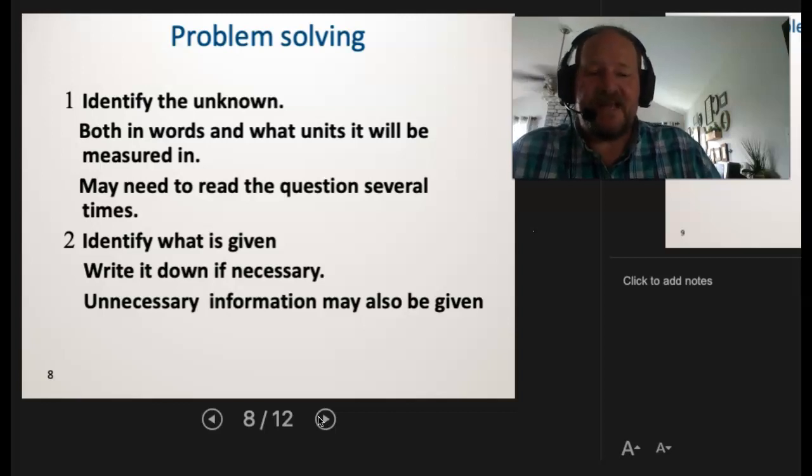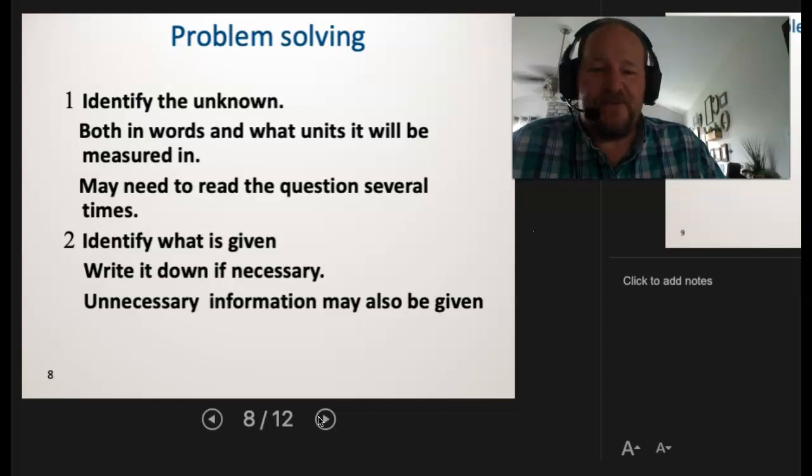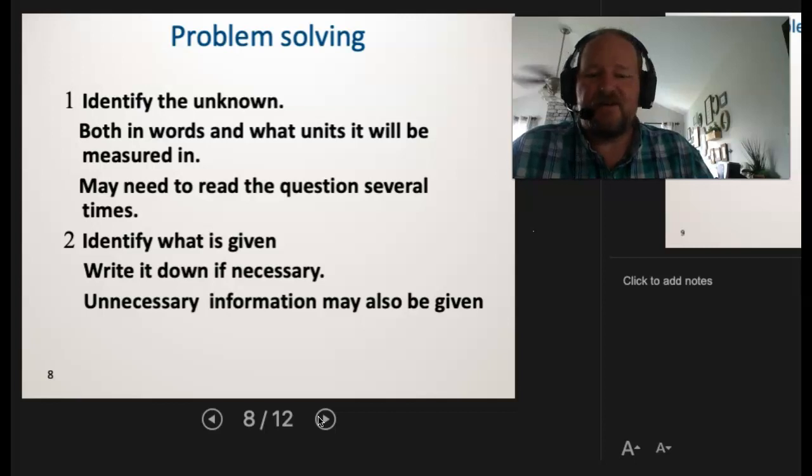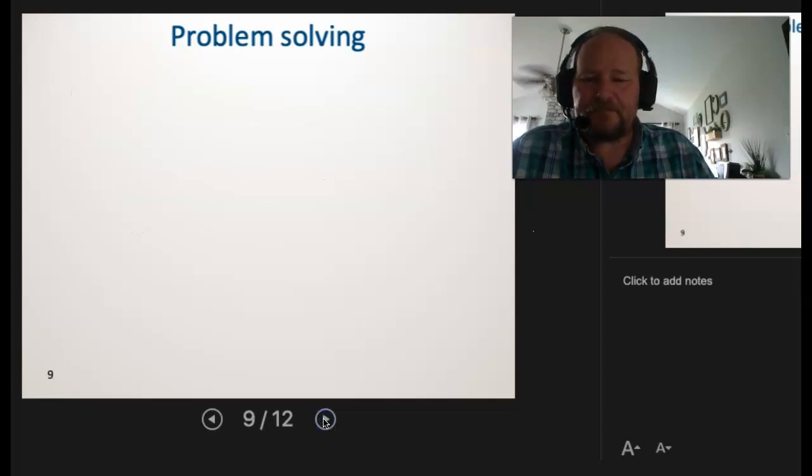So once we get to gas laws, that will change a little bit. That'll be the first time, and I'll point it out there as well. I'll point out to you that now unnecessary information could possibly be given.